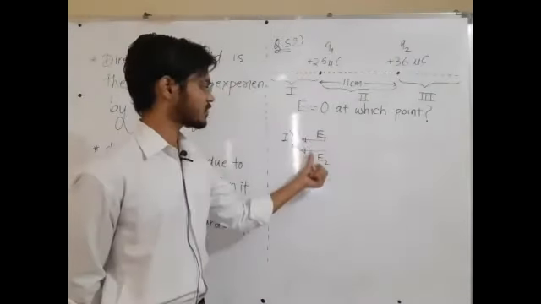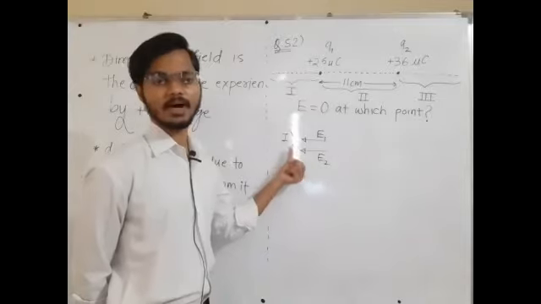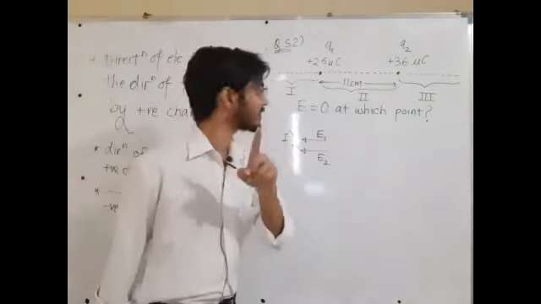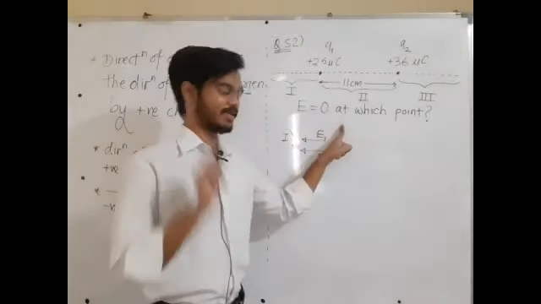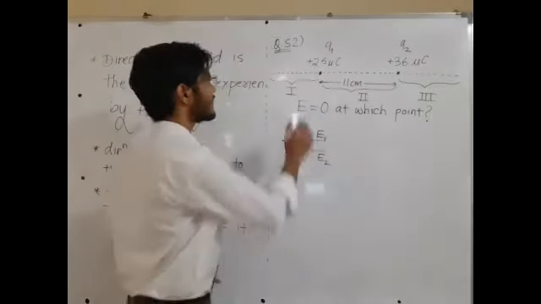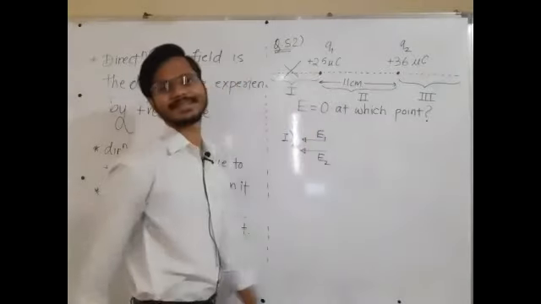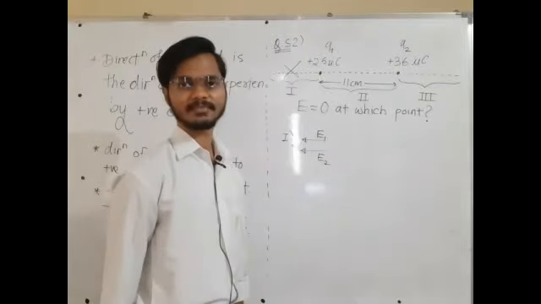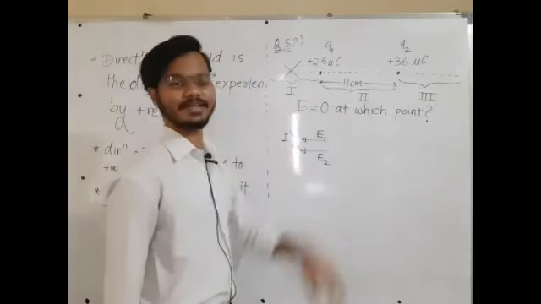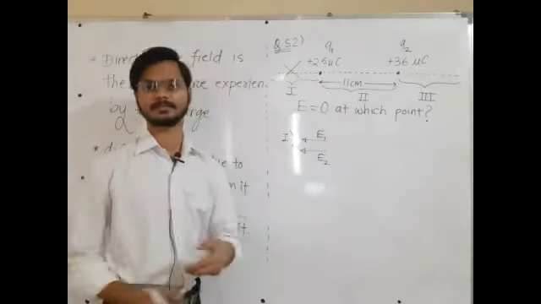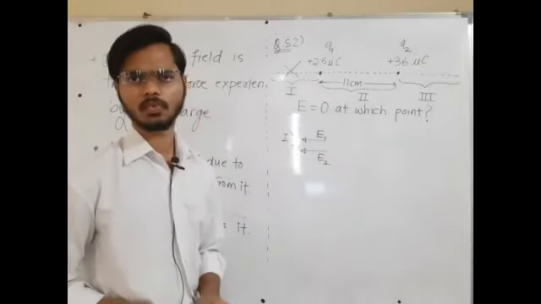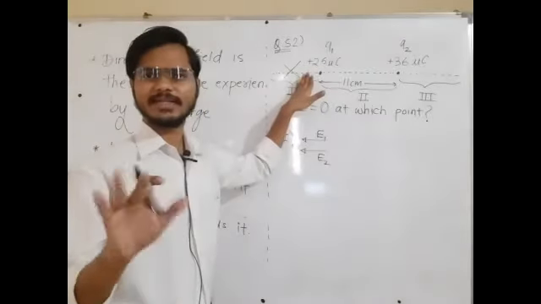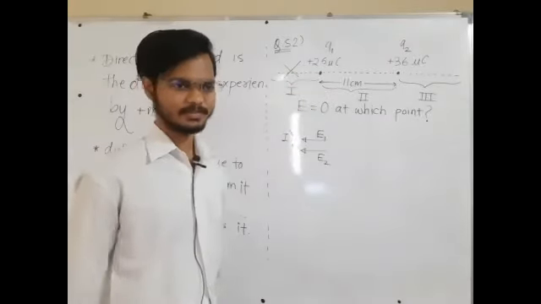So, sir, the directions of both the electric fields are leftward. How can they cancel each other? Two vectors having the same direction cannot cancel each other. It means that the point that they want is certainly not in this region. Is this clear? This is the method of deciding the region and eliminating the region. Yes, no. Here we will not get a point where the electric field will be 0. No, here we cannot get that point.